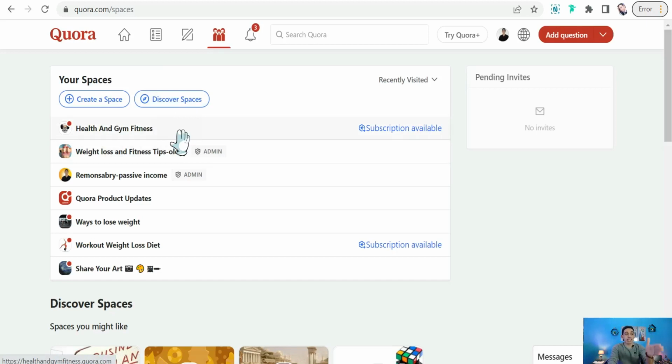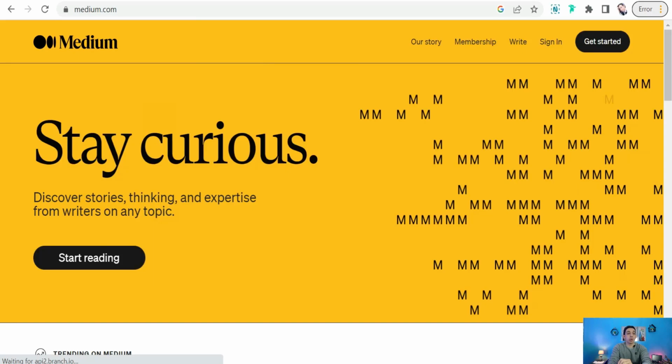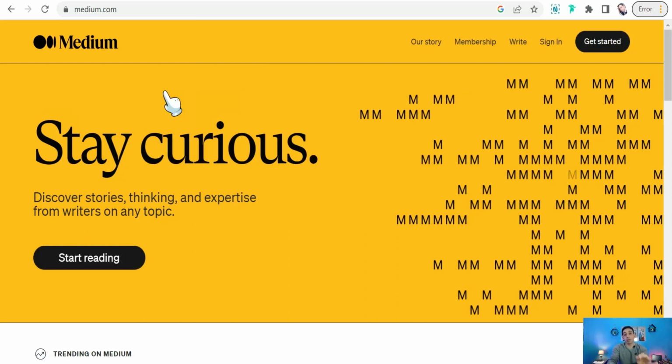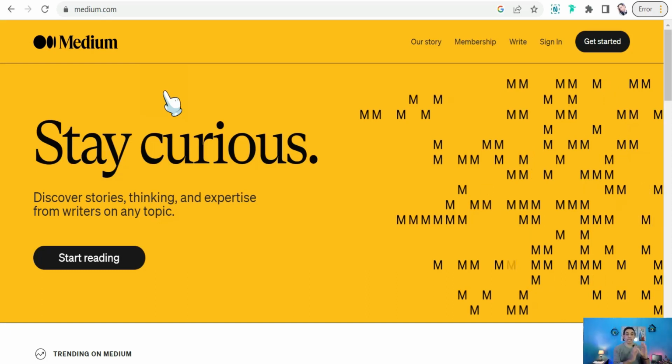So the first website is Quora space, and the second one, of course, is medium.com. So you can publish your valuable articles here on medium.com for free. And of course, medium.com enjoys a higher domain authority on Google, and Google loves Medium articles. Thus, that way you can earn money from writing articles by these steps. You have to make your articles and include questions that people also ask for as headings and subheadings, and make your articles search engine optimized by neuronwriter.com. Therefore, you can publish your articles on Quora space and your Medium account.